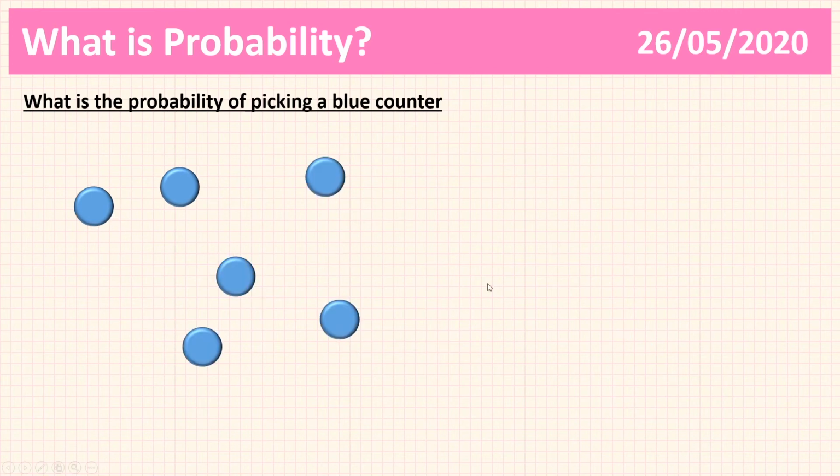Right, this one, please, pause the video, have a think. What's the probability of picking a blue counter? Okay, let's have a look at the answers. 6 out of 6, which as a fraction is 6/6, which is 1 or 100%. You are definitely going to pick a blue counter in this question because all of the counters are blue.